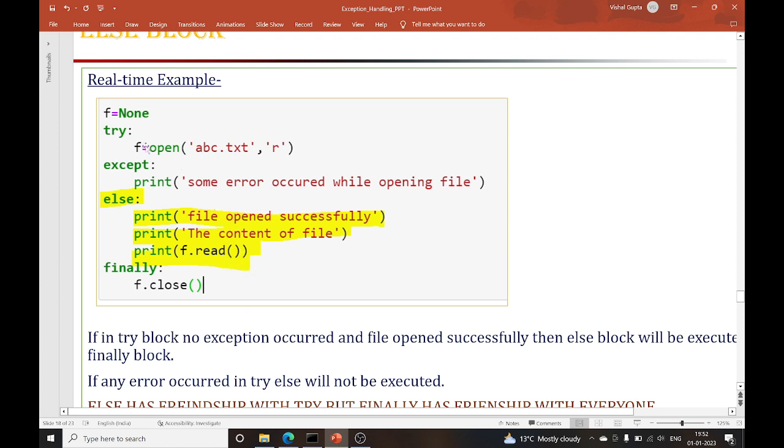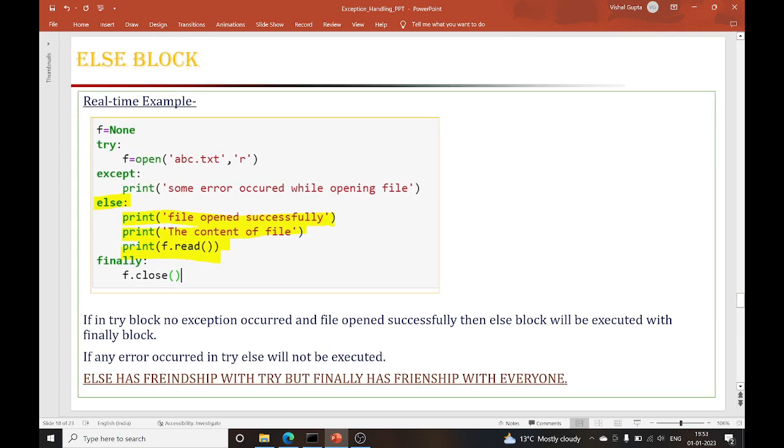Let's suppose in this scenario there is some exception inside the try block, like the file is not getting opened. What will happen? It will simply come to the except block, and it will not execute the else block. So if in the try block no exception occurred and the file opened successfully, then only the else block will be executed. If any error occurred in try, else will not be executed.